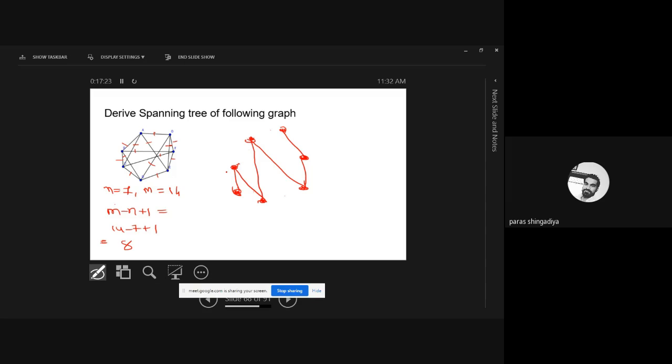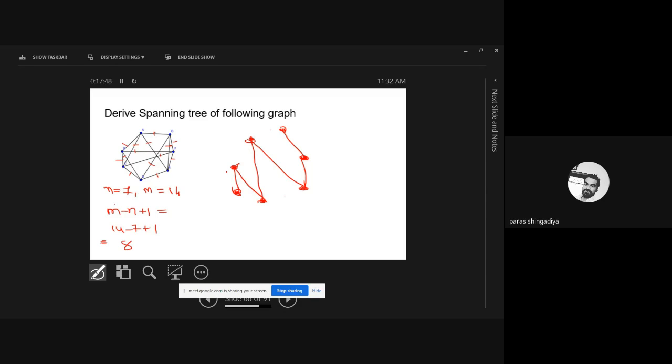What is your aim? You have to remove the closed walks. Every closed walk formed in the graph has to be removed, and the resultant graph should not have any closed walk. And you just verify the total also: how many edges I have considered in this graph and how many I have to remove, and then take the total. It should be the total number of edges. So that is spanning tree evaluation.